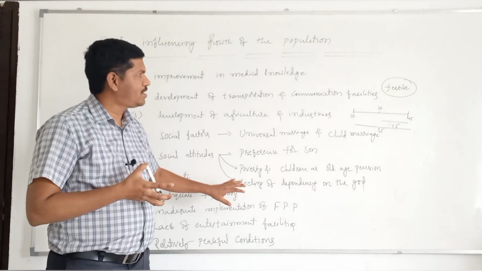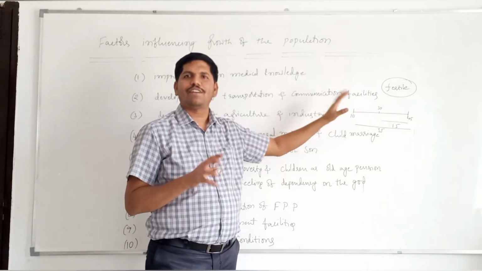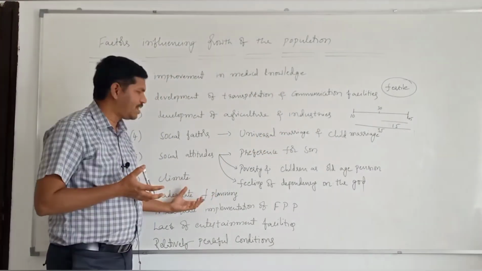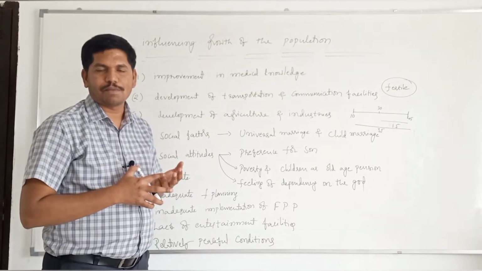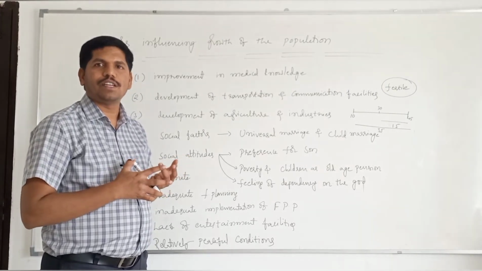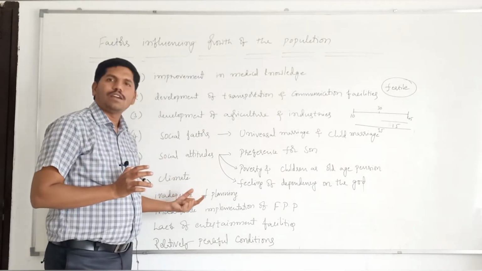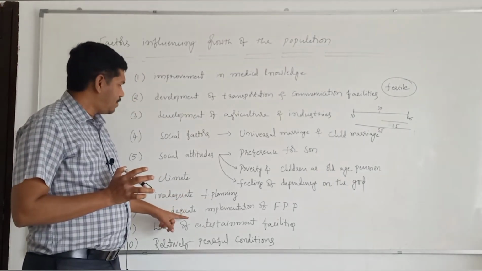But if all these are there, then whatever may be the length of the active reproductive life, the population size can be maintained. But in India, because of inadequate family planning, awareness is less, availability of contraceptive devices is less, and at the same time, because of social stigma, they are not able to get the contraceptive devices.